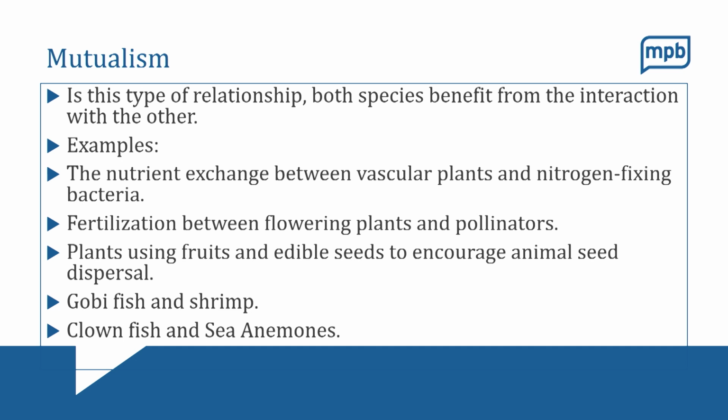Another example of mutualism is the fertilization between flowering plants and pollinators. I'll show you a picture of this here in just a second, but you've probably seen pollinators flying from one flower to the next, hopping around and getting that nectar out of the flowers. You maybe have seen honeybees do this or hummingbirds do it as well. Well, this is a win-win situation for these organisms because the bees and the hummingbirds get the nectar that they want. They eat that nectar and the bees use it to make honey, so they're getting food out of it.